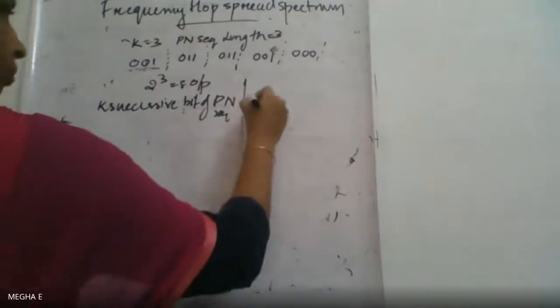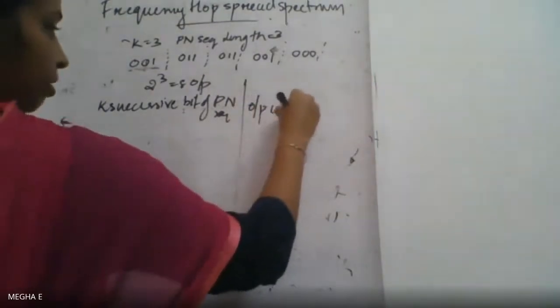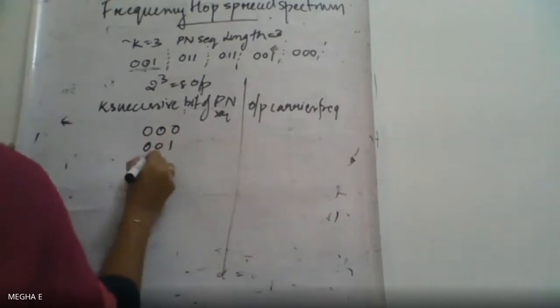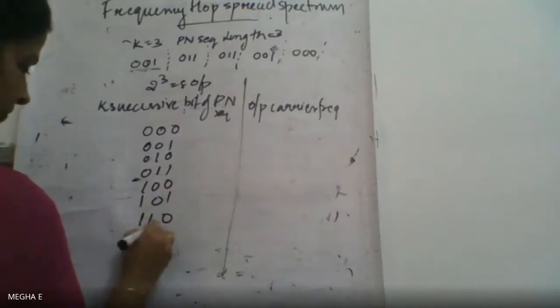So, the k successive bits of the PN sequence and the output carrier frequency, that is the output of this frequency synthesizer, give 8 combinations: 000, 001, 010, 011, 100, 101, 110 and 111.